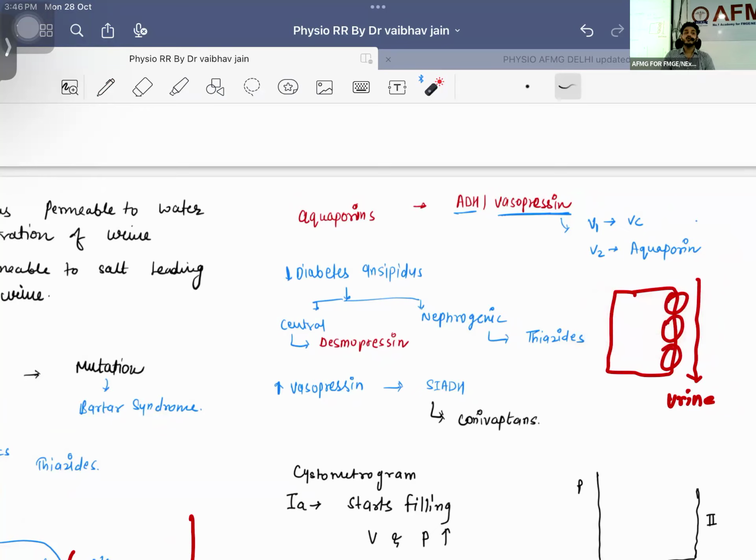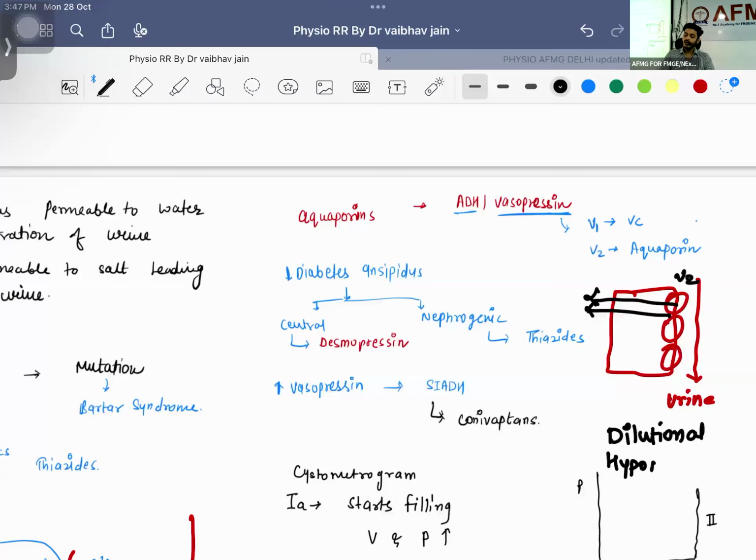Suppose we are retaining more water, that we will see in cases of SIADH. You know SIADH, what will happen? Sir, in SIADH, more V2 receptors will be there. ADH is increased, that means V2 receptor activity will be increased, and the function of V2 receptor is to retain water. So these receptors will retain a lot of water, and what is going to happen? There will be dilutional hyponatremia, meaning sodium will be low. Only water is coming into the body, so there will be dilutional hyponatremia. You understand? You can use hypertonic saline here.